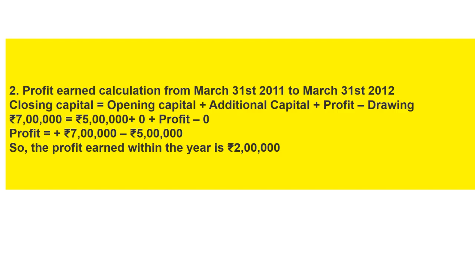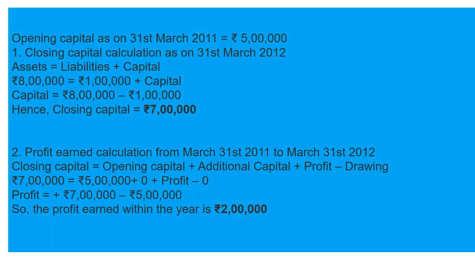Understood this question? We can review this question again. See, opening capital on 31st March 2011 is given as 5 lakh. First of all, we have to calculate closing capital. The formula: asset is equal to liabilities plus capital, or capital is equal to assets minus liabilities.